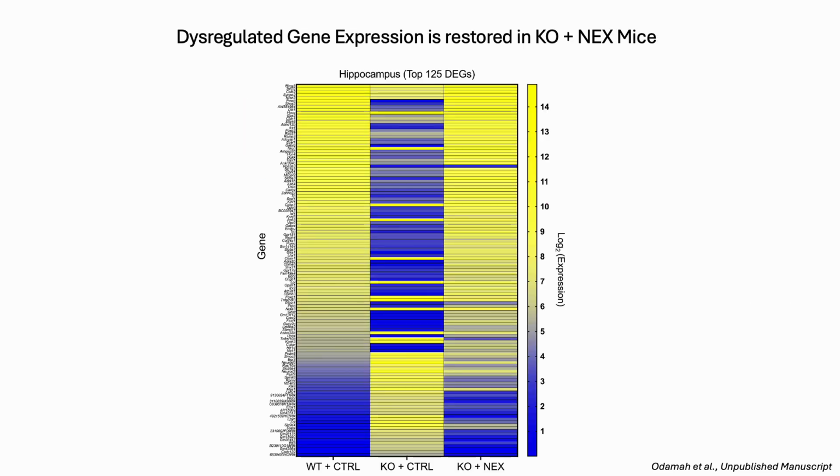Then we used RNA sequencing to examine gene expression changes in the knockout plus control mice. Indeed, we found significant dysregulation of gene expression in the knockout plus control mice relative to the wild-type plus control mice. However, this was nicely rescued in the knockout plus Nexmif mice.